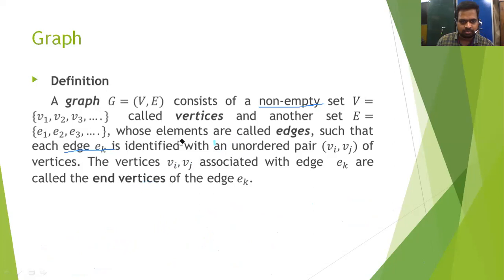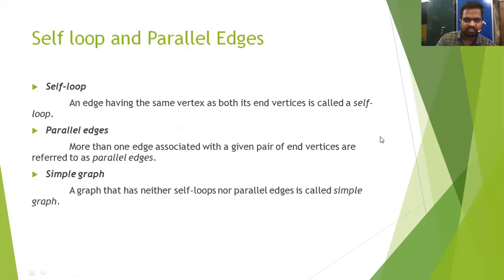We proceed to another definition: self-loop, parallel edges and simple graph. What is a self-loop? An edge having the same vertex as both of its end vertices is called a self-loop.